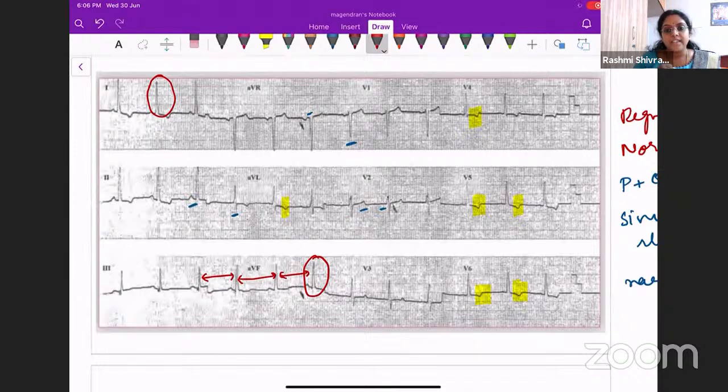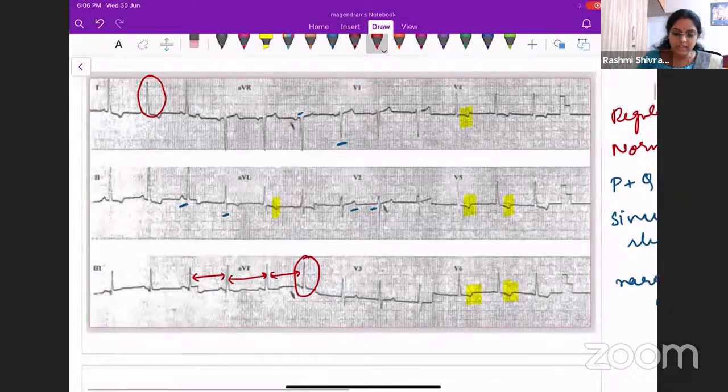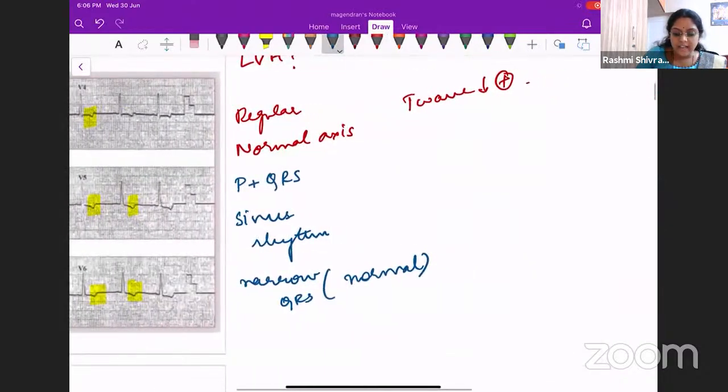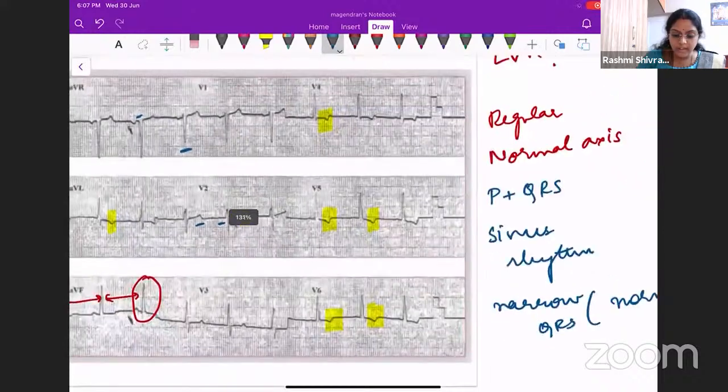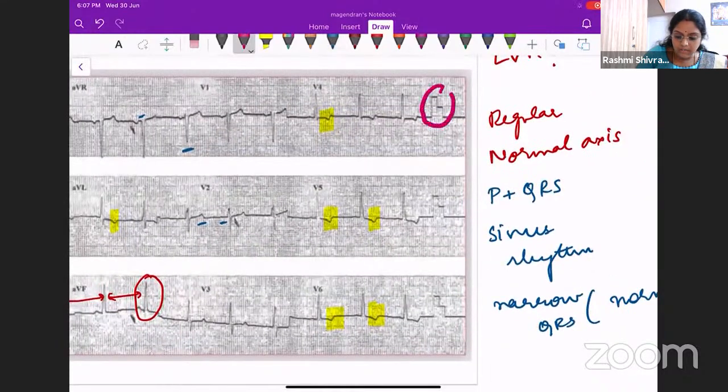Like we saw in our first class on the conduction system of the heart and the basics of the ECG, the second thing that you should be seeing is the standardization of the ECG. What do you mean by standardization? The ECG will be moving at a speed, is it not? 25 millimeters. That is the speed that it will be moving. So when that speed is normal, you will find that there is such a kind of a bar. But when you see in this ECG, you will see here that there is a different kind of bar.